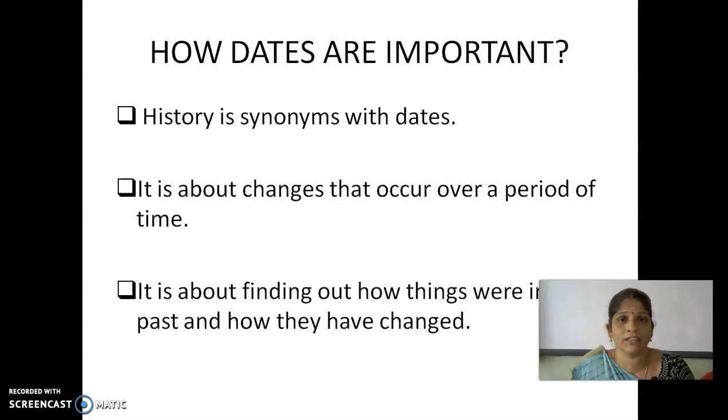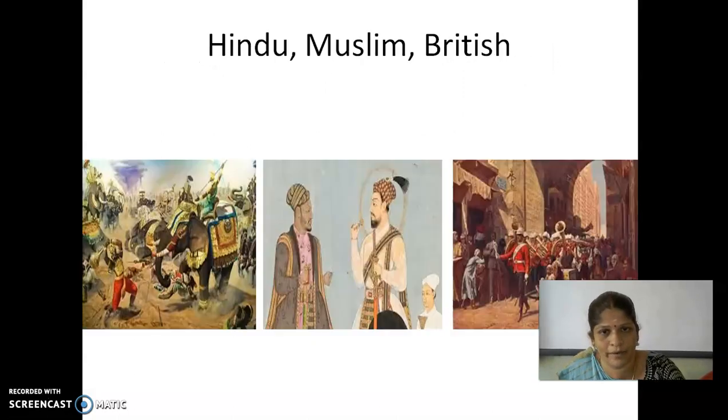No one accepts that this has happened in those times, this has happened in that century. No one accepts or believes it if we give it without the proper date. Only with the proper date will they accept. So date is very important. It is about finding out how things were in the past and how they have changed. Dates tell how things were in the past and how they have changed in the present.